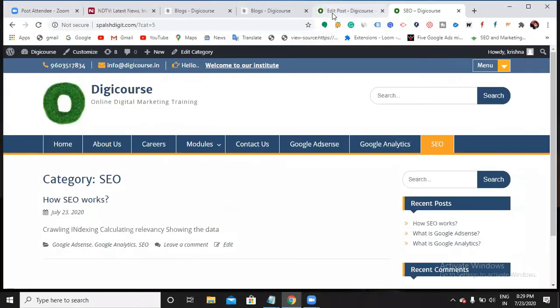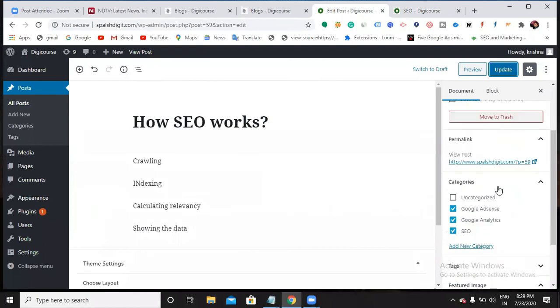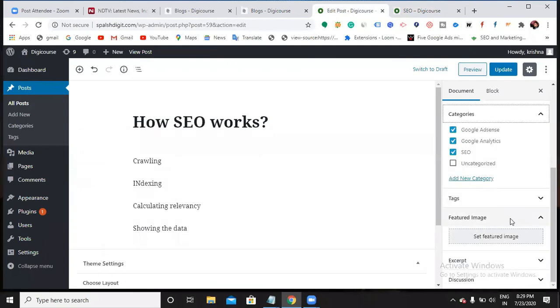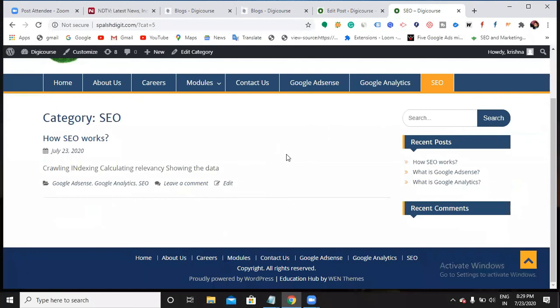Do we have any option of categorizing under pages here? I have only the option of categorizing into categories. Can you see? Do I have any option like pages? No. So I won't be able to show my posts under pages. I can show them under categories. Got it? Okay.